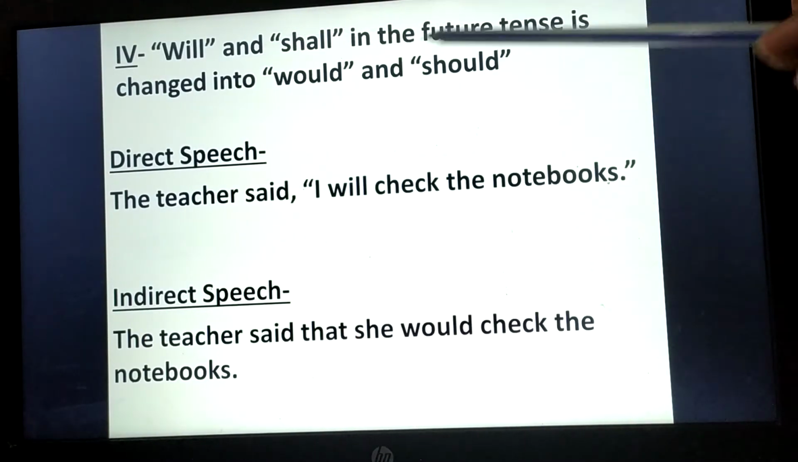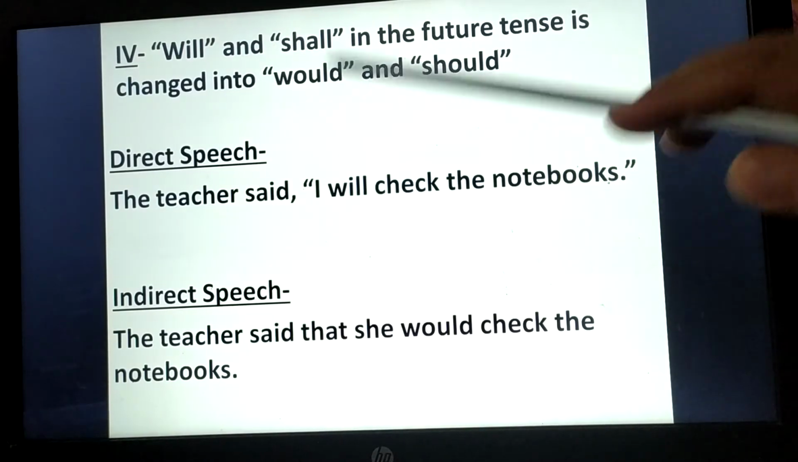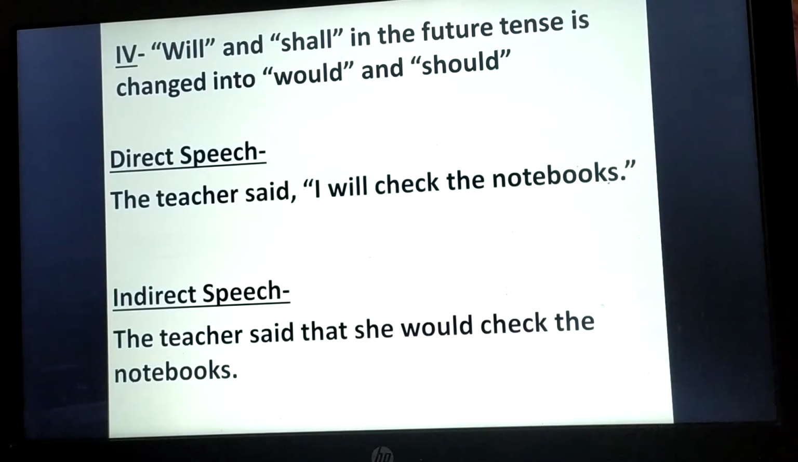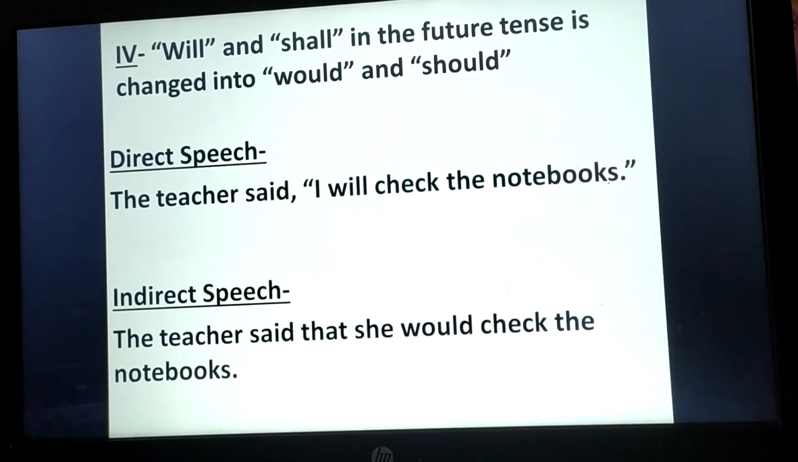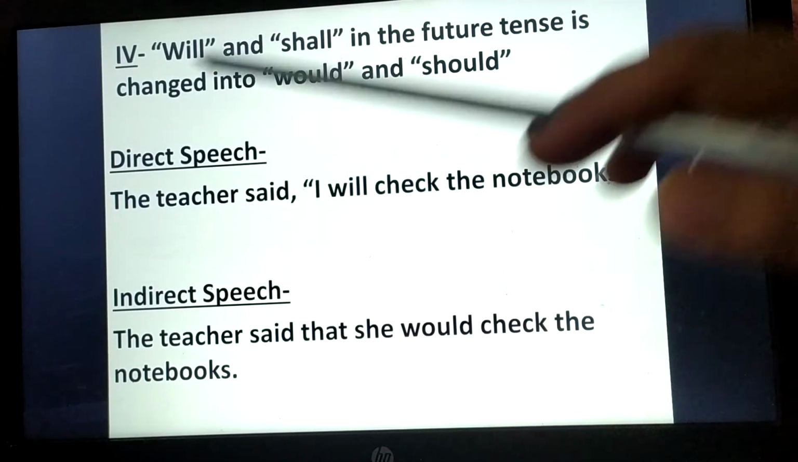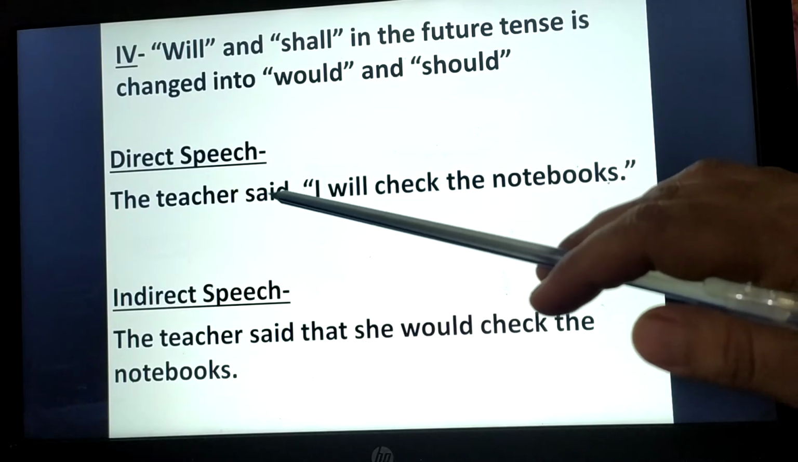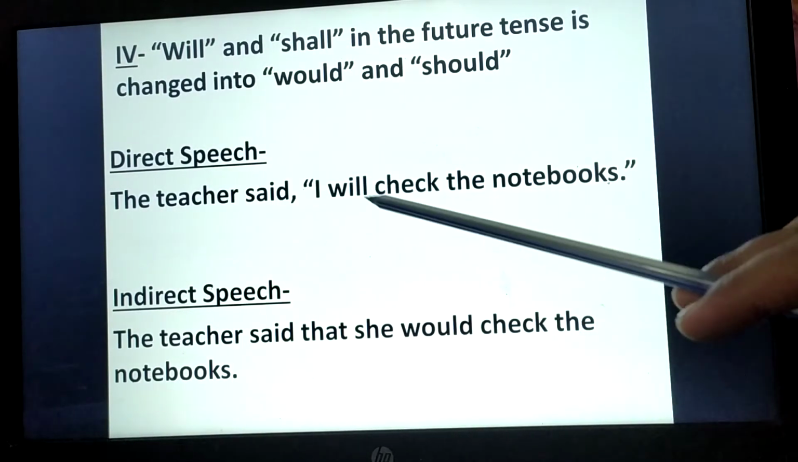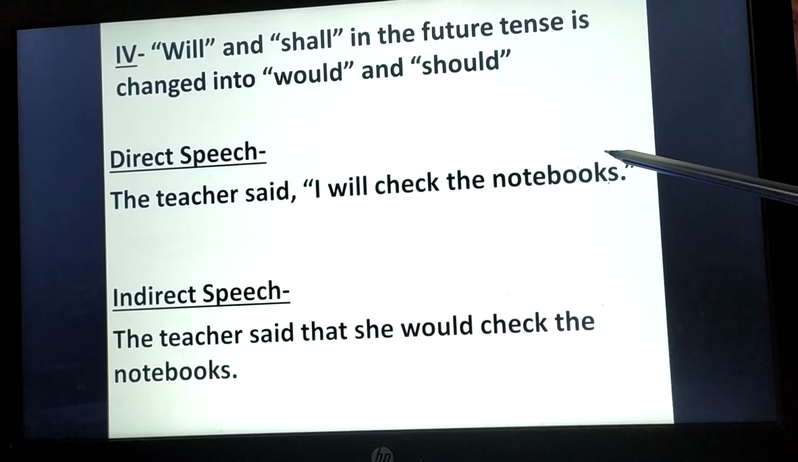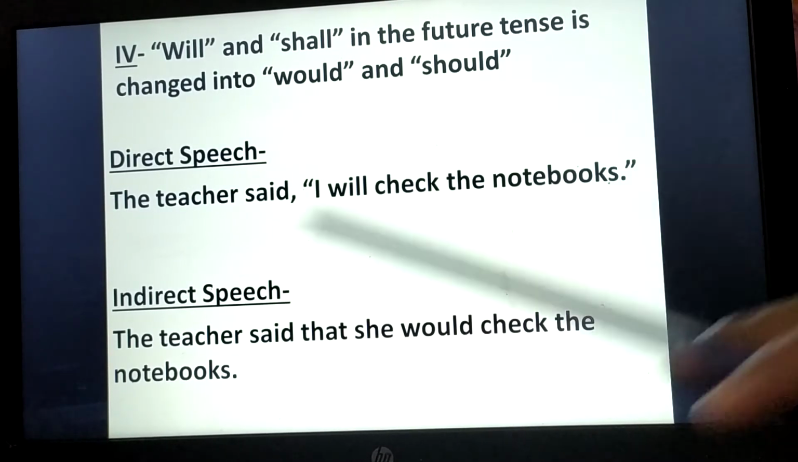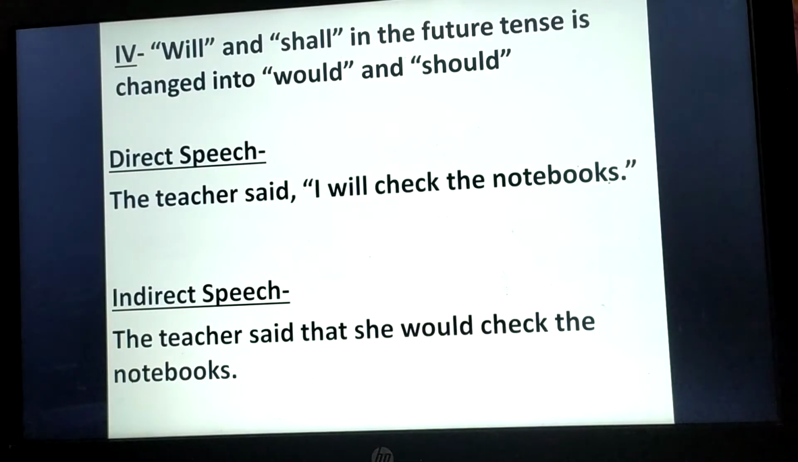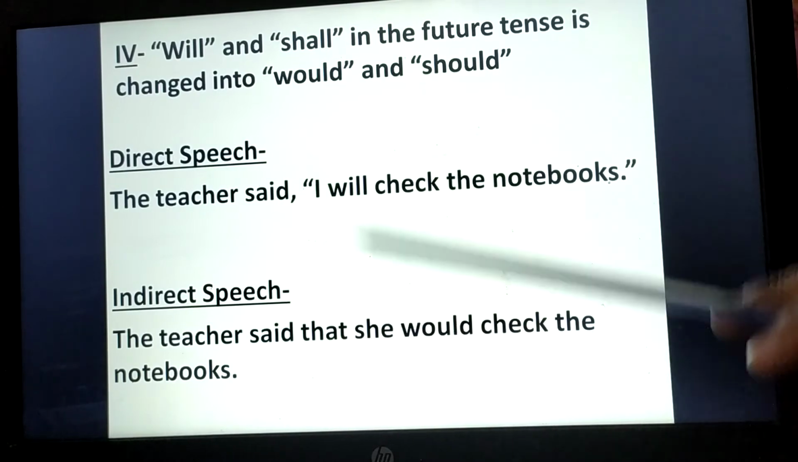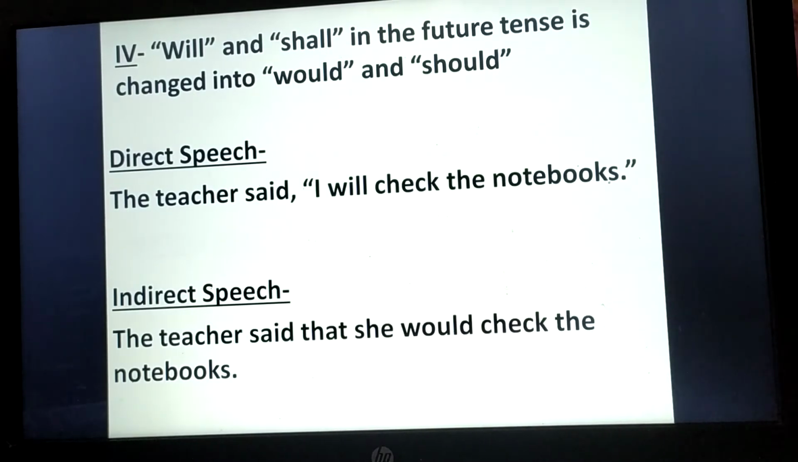Next, will and shall in the future tense are changed into would and should. This also happens when the reporting verb in the direct speech is in the past tense. You can see here, the reporting verb is said. The teacher said, "I will check the notebooks." How did we convert it into indirect speech? The teacher said that she would check the notebooks. Here, I became she, will became would.